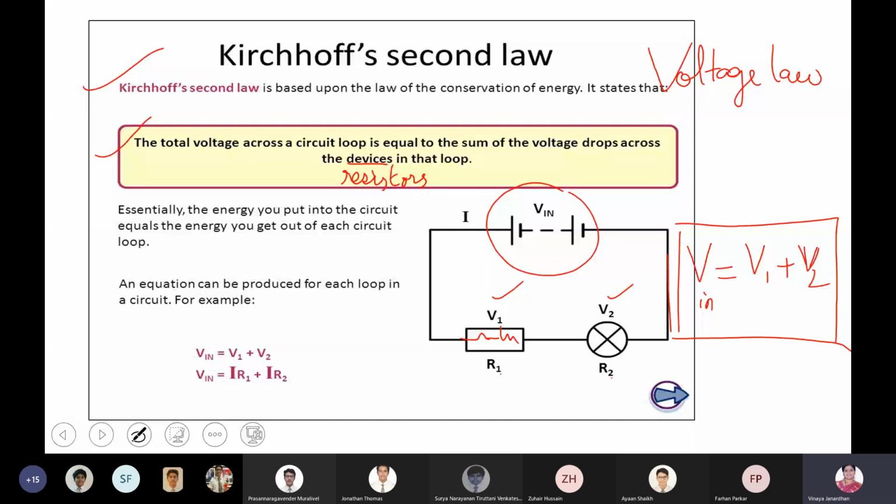Sign conventions we need to follow. Write whatever I have marked, only those statements, and the circuit diagram.